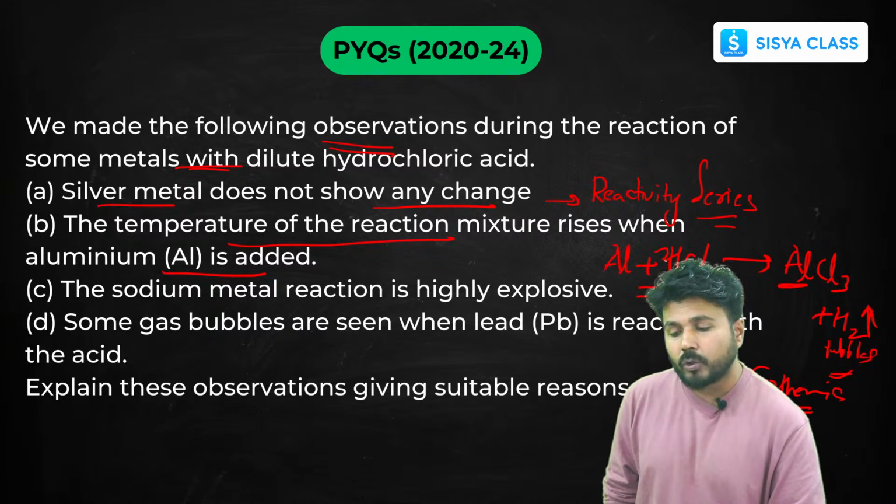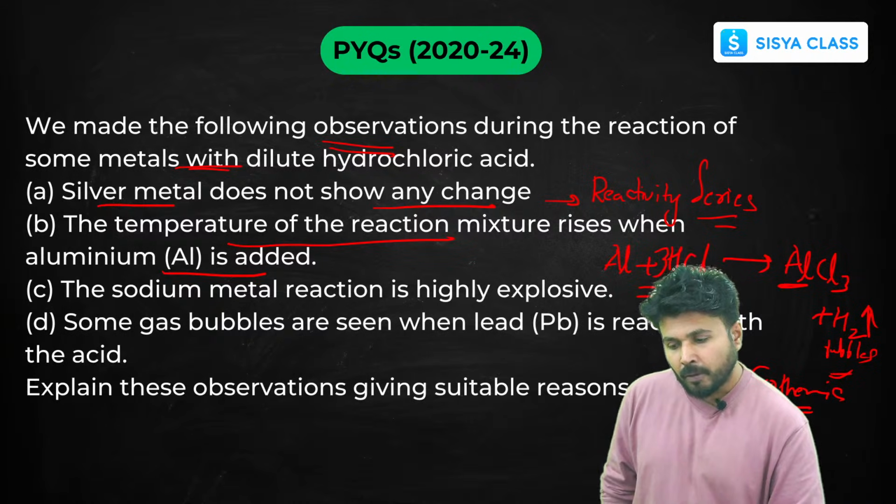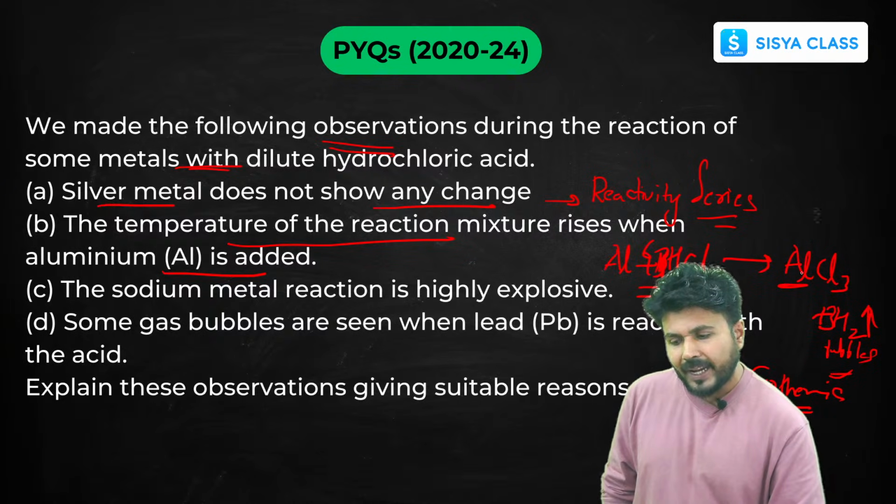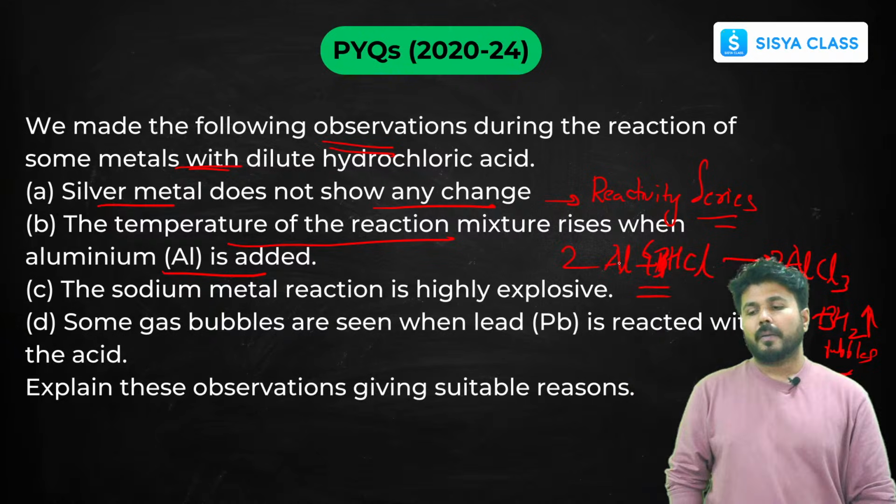Now you can balance this. You can put 3 here, and if I put 6 here and 2 here, now that is balanced. Okay, so now it is balanced.